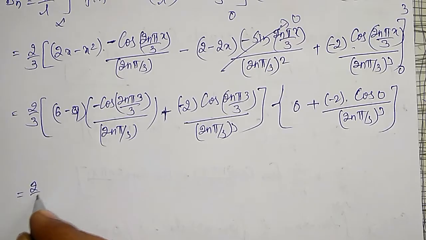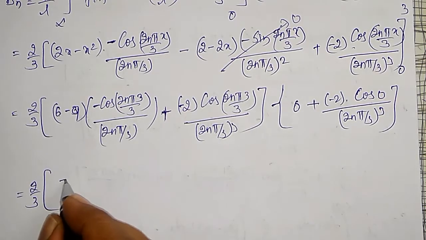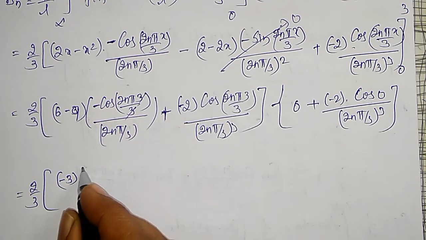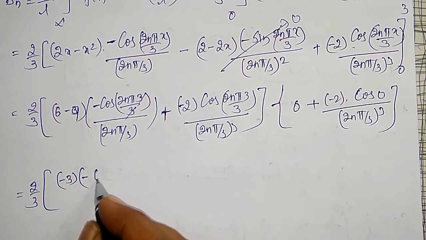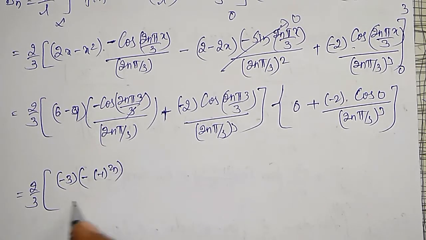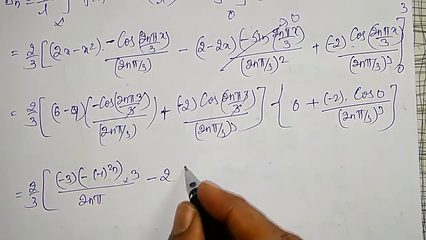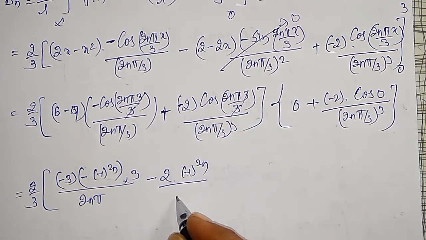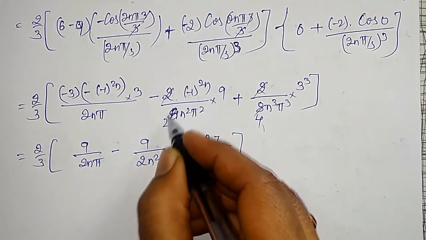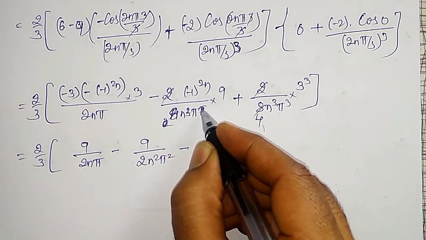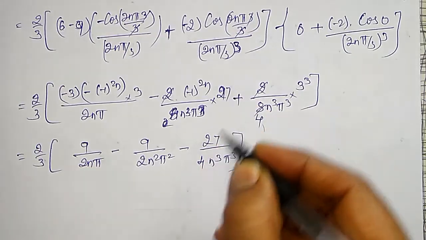That is 2 by 3 into minus 3. Here 3 cancels, one more minus is there, into cos 2n pi is minus 1 raised to 2n divided by 2n pi into reciprocated this one 3, minus 2 into cos, 3 cancels, 2n pi is minus 1 raised to 2n divided by 2 cube, which is nothing but 8. 2 cube is 8 n cube pi cube into 3 cube is 27.